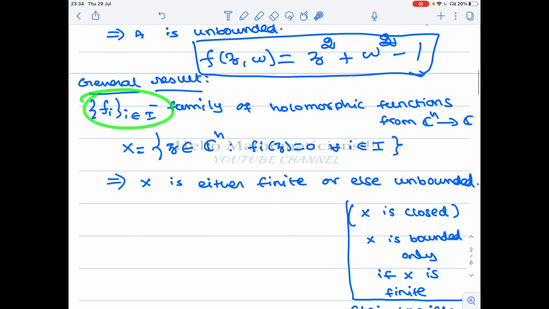So F_i is a collection of holomorphic functions from C^n to C, and we look at the set of all points z such that z is a zero or a root for all these functions. Okay, then this set X has to be either a finite set or it is an unbounded set. In other words, if this set is infinite, then it has to be unbounded. That is what this result is saying.